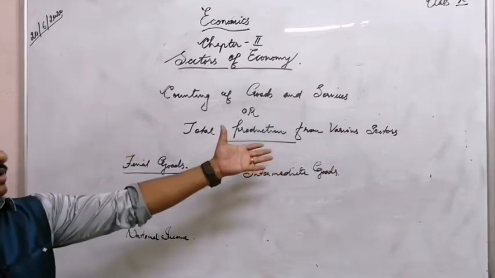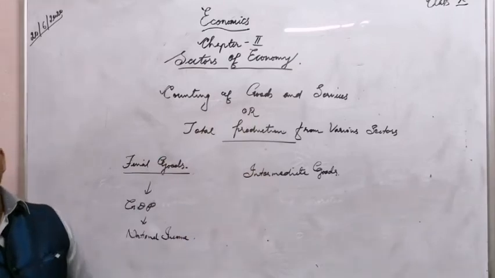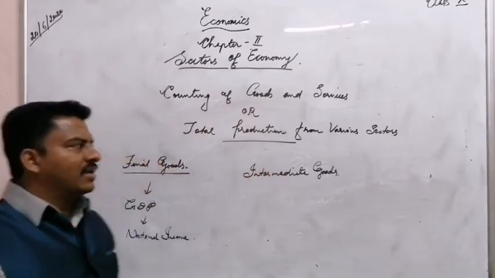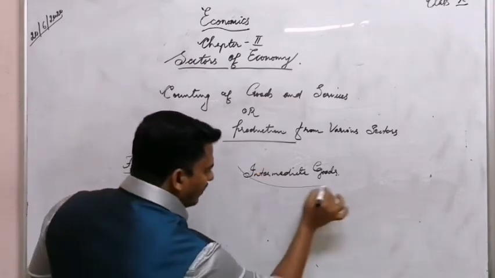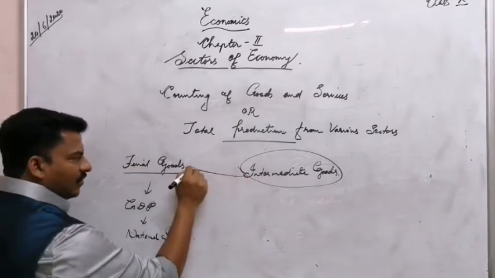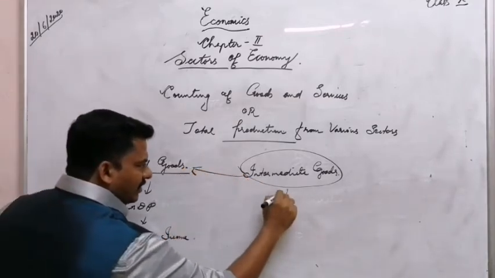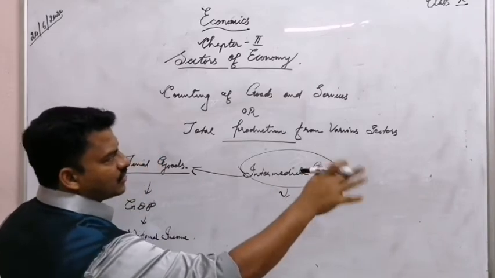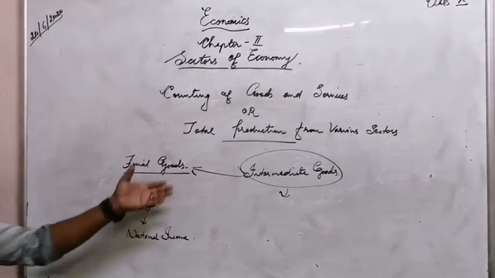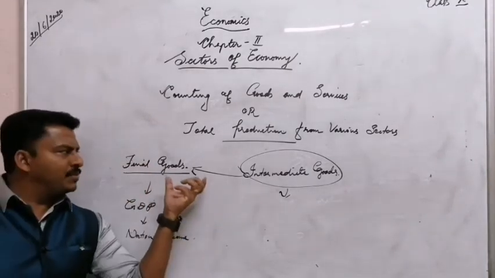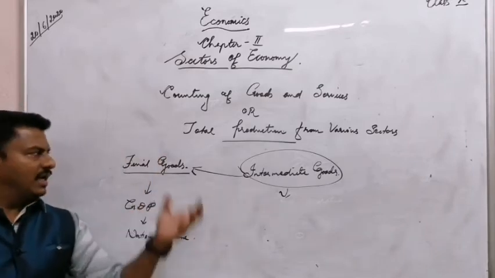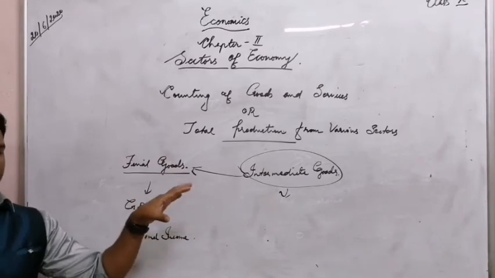For the calculation of total goods and services, we are taking final goods and services. We are not taking intermediate goods, and we are avoiding intermediate goods because the value of intermediate goods is also included in the final goods. So the value of intermediate goods we are not taking into consideration when we calculate the total goods and services from these sectors. Final goods we already studied. The final goods means the goods and services finally used by the consumers. It's for the final consumption for the consumers.